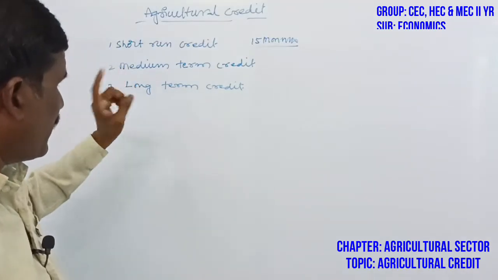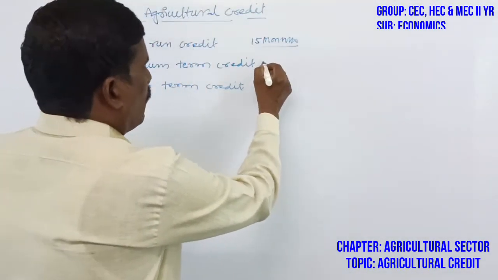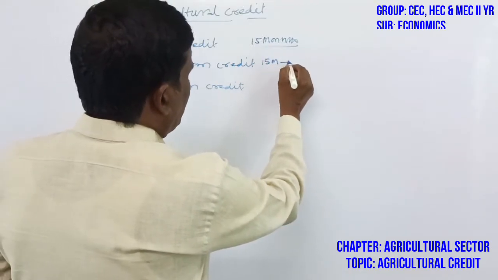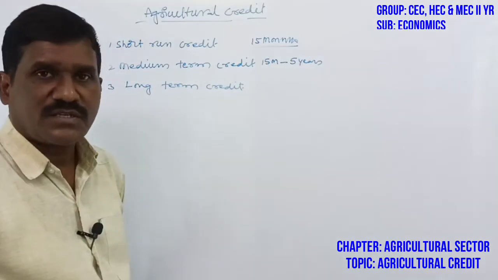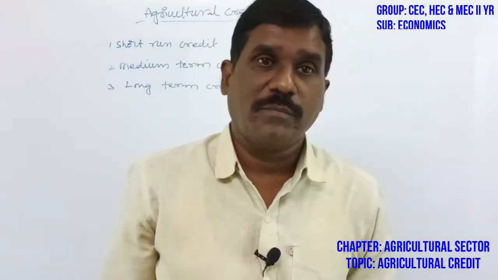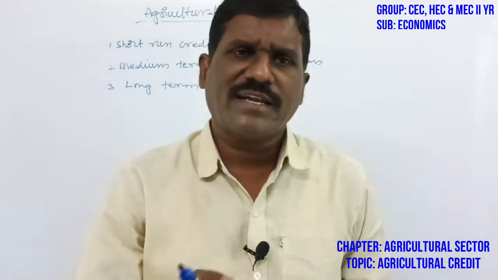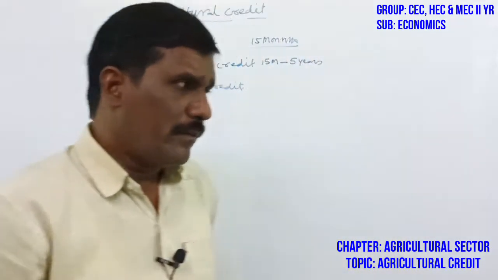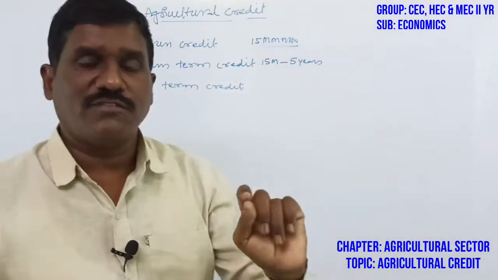Go to the second one, medium term credit facilities. Medium term means more than 15 months and not exceeding 5 years. The farmer should repay the loans to the various sources within 5 years. These are called medium term loan or credit facilities.